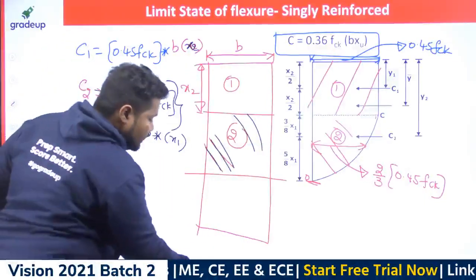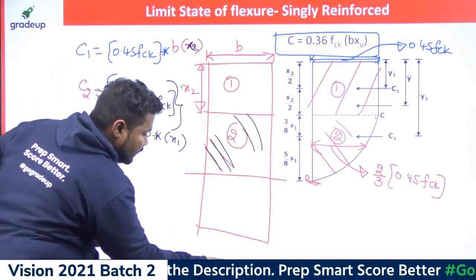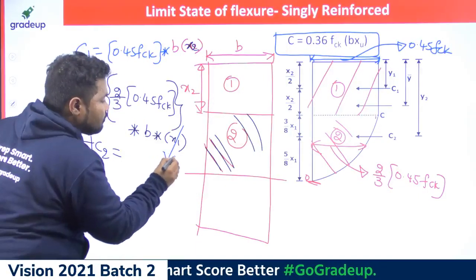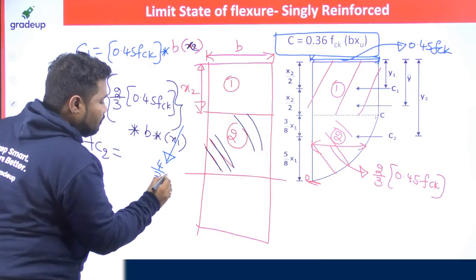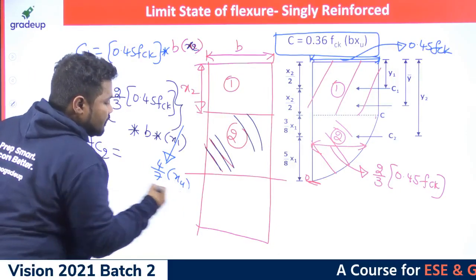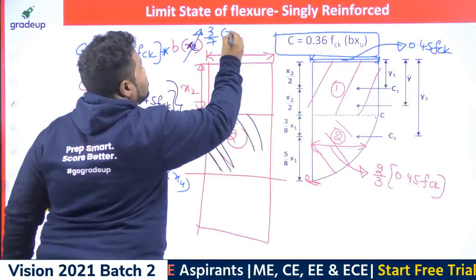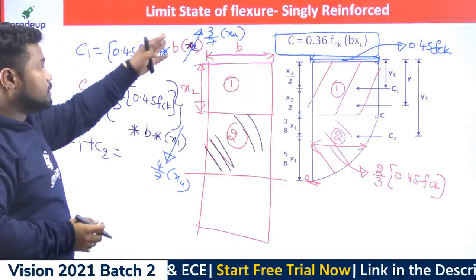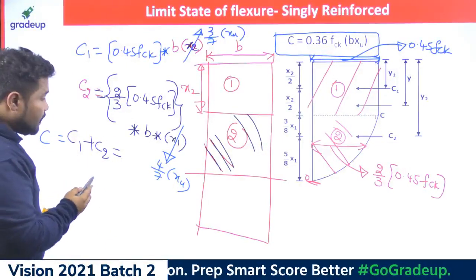But you already know the value of x1 here. And if you see this value of x1 in terms of XU, because the answer was given in terms of XU, x1 is 4/7 times XU, and x2 is 3/7 times XU. As you already know, I substituted that. If you add up C1 and C2, you get the compression force.